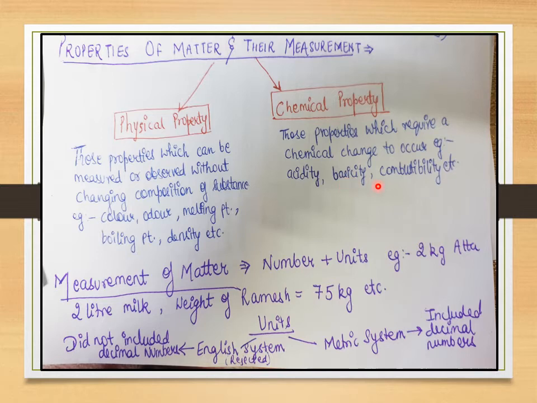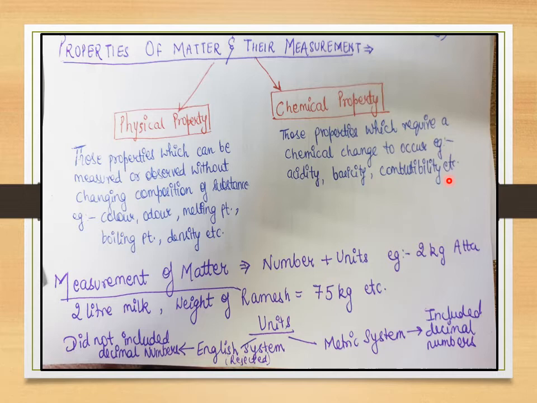You are doing a chemical reaction, some chemical change, to check the basicity of the base. So again, basicity is a chemical property of the matter.